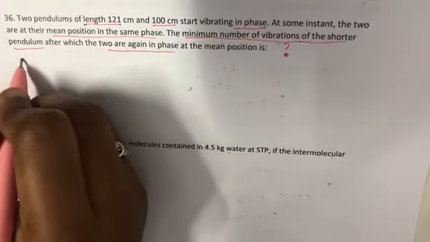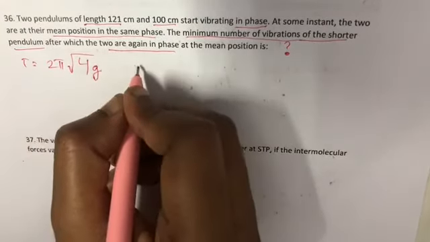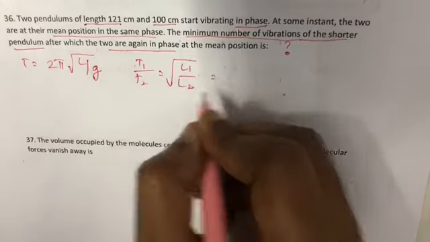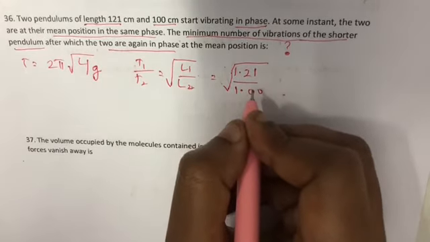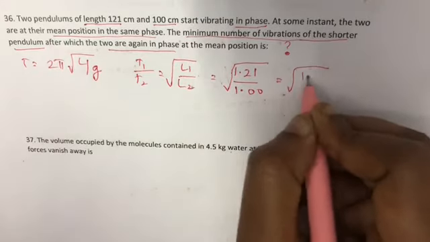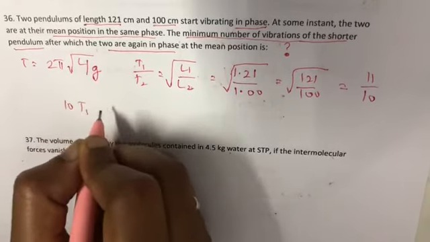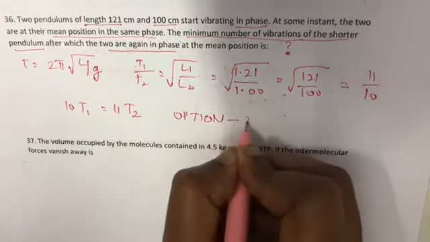So the time period of a simple pendulum is T is equal to 2 pi root of L by g. So T1 by T2 is equal to root of L1 by L2, which is equal to root of 1.21 by 1.00. Since it is in centimeter, we have converted into meter, which is equal to root of 121 by 100, which is equal to 11 by 10. So 10 T1 is equal to 11 T2. Option 3.